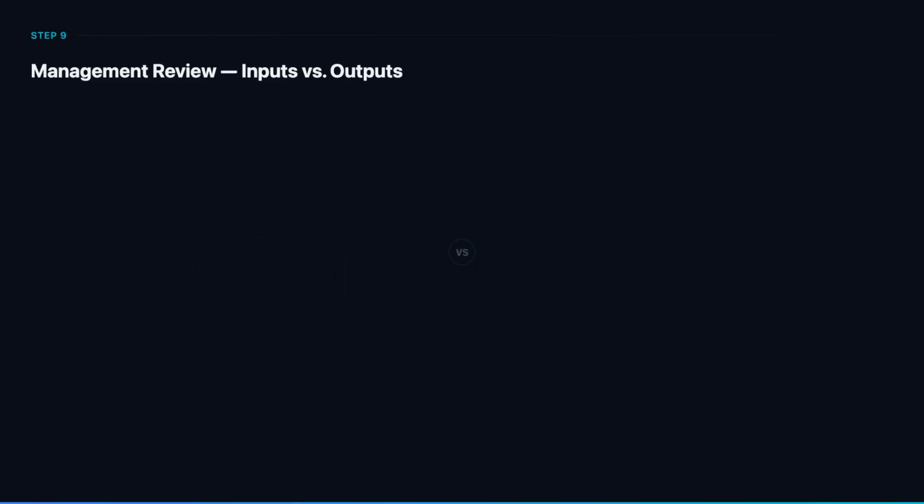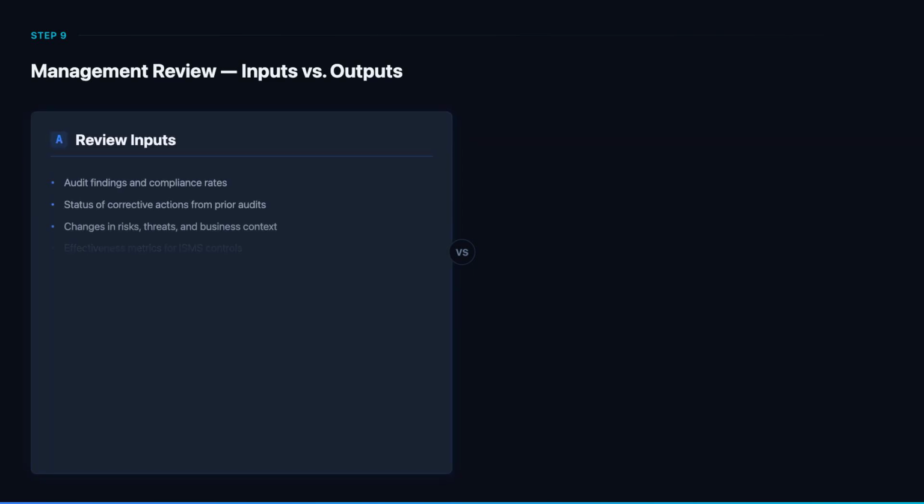Step 9 is the management review. Let's compare the key inputs and outputs of this critical process. Management review inputs include the latest audit findings and compliance rates, the status of corrective actions from previous audits, changes in risks and business context, effectiveness metrics for ISMS controls, and feedback from incidents and stakeholders. At TechSolutions, these inputs showed a 94% compliance rate with specific gaps in vendor management and incident response drill frequency.